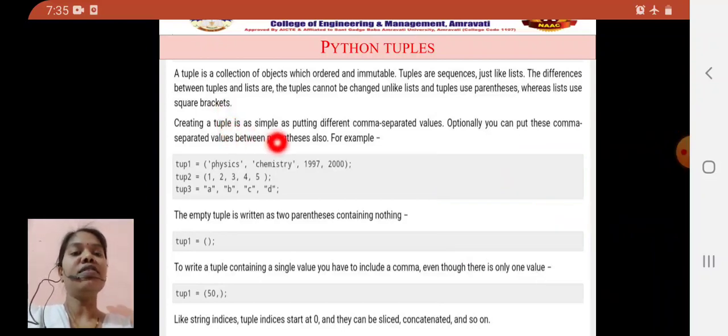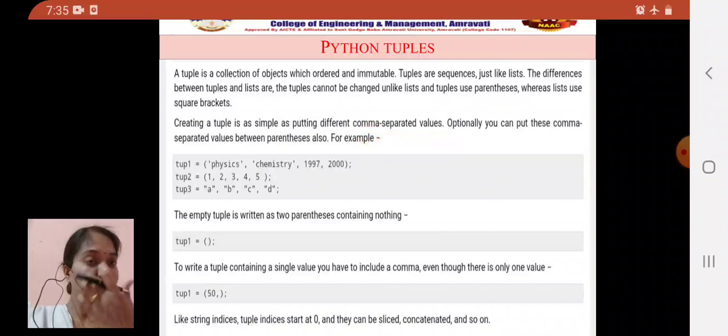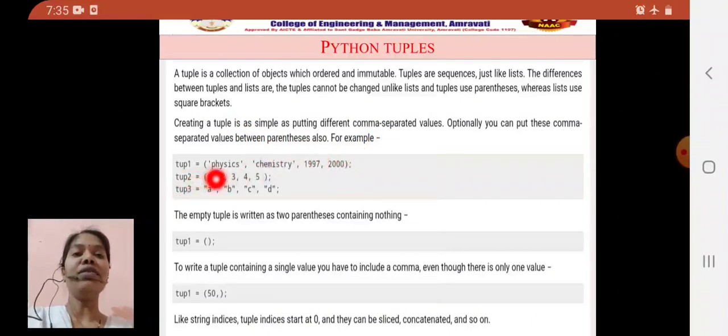Creating a tuple is as simple as putting different comma separated values. Optionally you can put these comma separated values between parentheses also. So for example, tuple1 equal to, in circular brackets, physics, chemistry, 1997, 2000. Then tuple2 is 1, 2, 3, 4, 5. Then tuple3 is also separated with commas, so there is no need to give the brackets also.